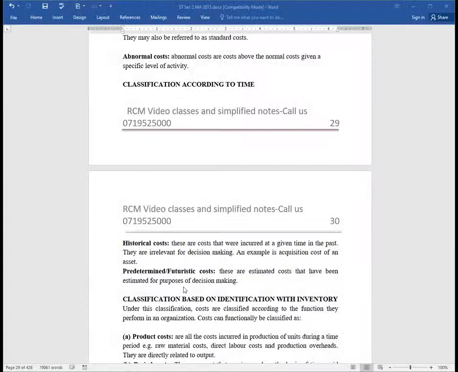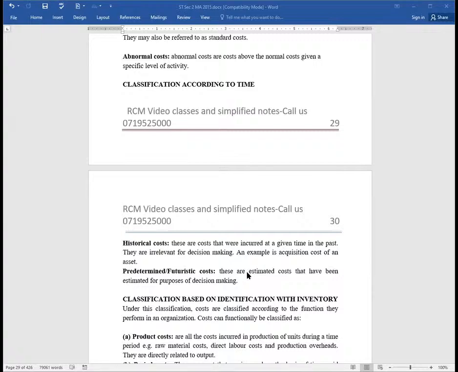And then we have, ladies and gentlemen, what we call futuristic. The second class here is the futuristic, future or predetermined cost. These are estimated costs that have been estimated for purposes of decision making, costs that have not yet been incurred, which for purposes of creating a platform of effective decision-making process, we are trying to estimate. So that is very, very important for you to understand.